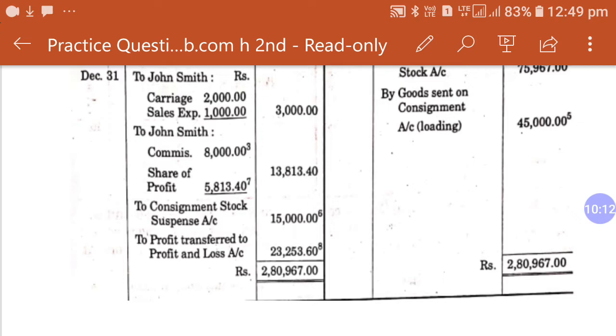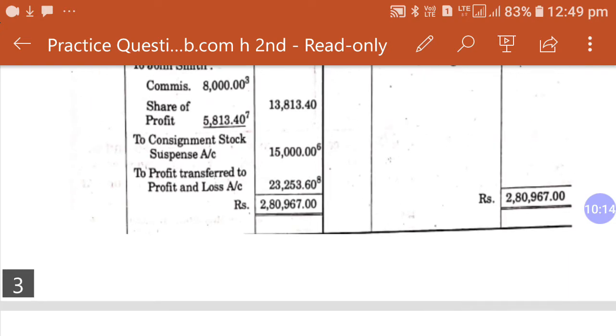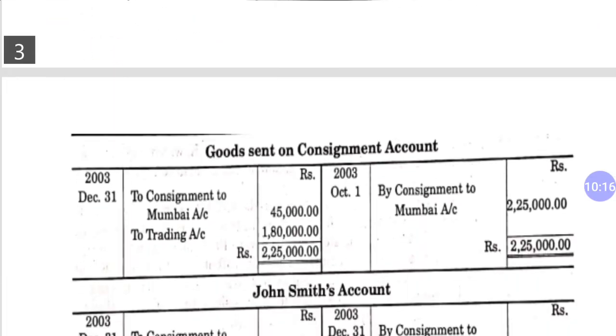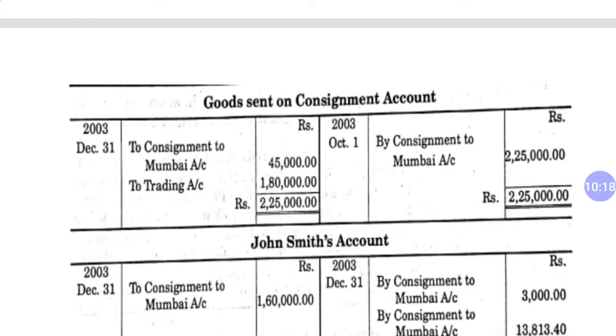Okay, dear student. Now you have to make the consignee personal account and the goods sent on consignment account. The goods sent on consignment account is very easy to make, because in your consignment account many times we have goods sent on consignment account. According to the rules of ledger posting, you can post all the things on the opposite side. This way you can get your goods sent on consignment account.